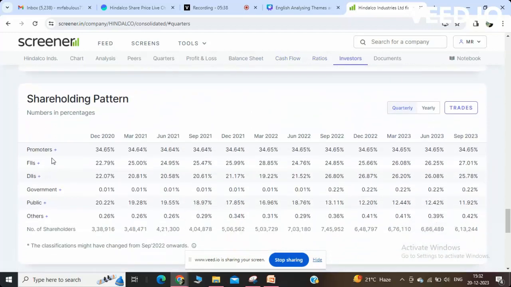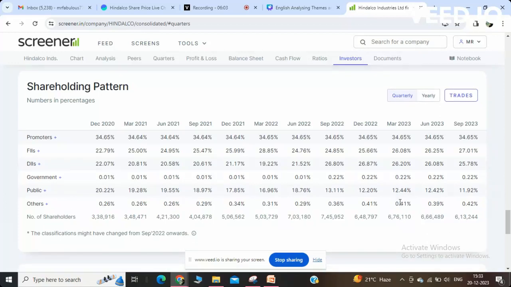In the shareholding pattern, you can see the promoters' holding is unchanged from December 2022 to September 2023, but in DIIs, the domestic institutions, you can see a slight increase from 22% to 25%. In the public holding you can see a decrease because of the lesser profit given by the stock. Here you can see 20.22%, but in September 2023 only 11% holdings are there from the public.